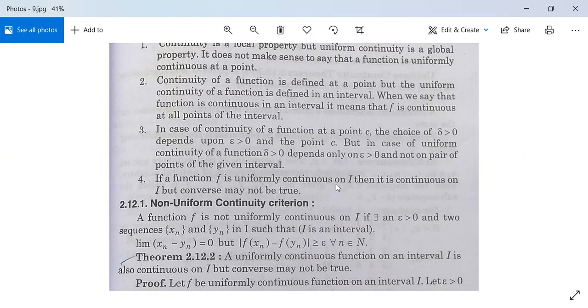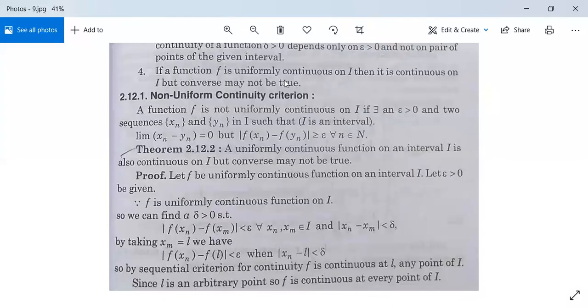If a function f is uniformly continuous on I, then it is continuous on I, but converse may not be true. यानी कि uniform continuity implies continuity, but continuity may not imply uniform continuity. We will show it by an example.